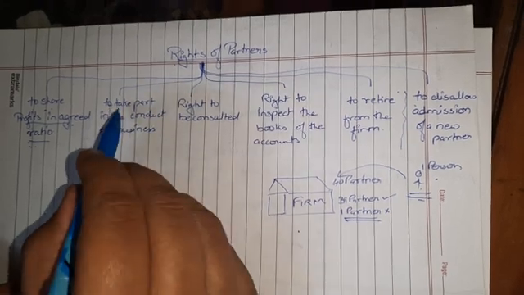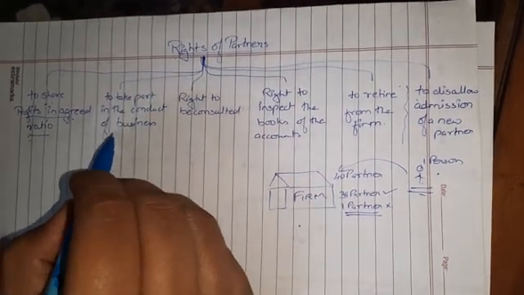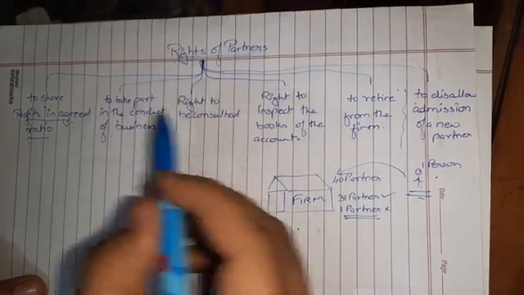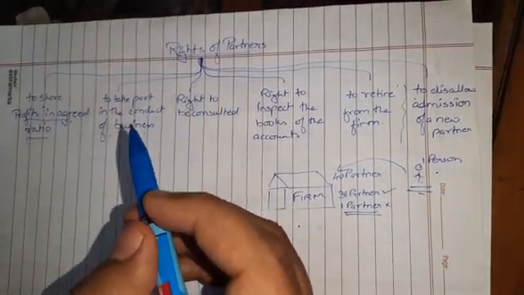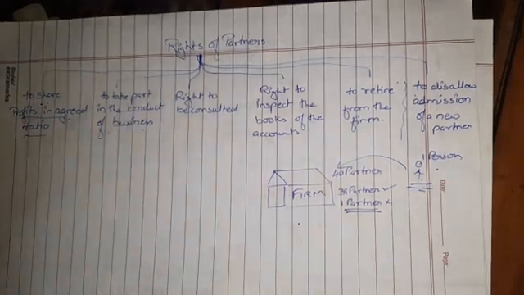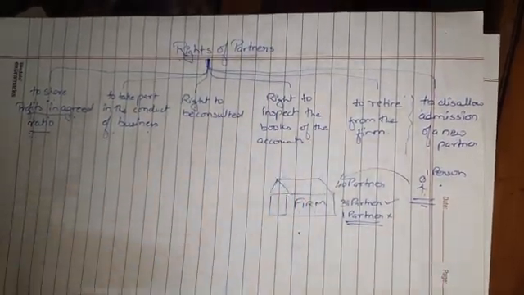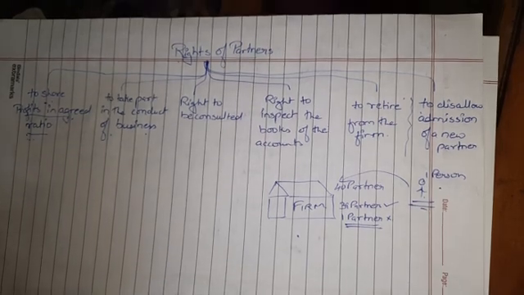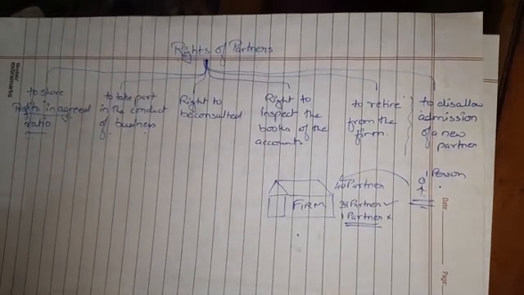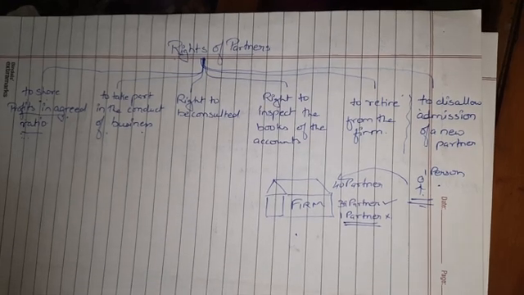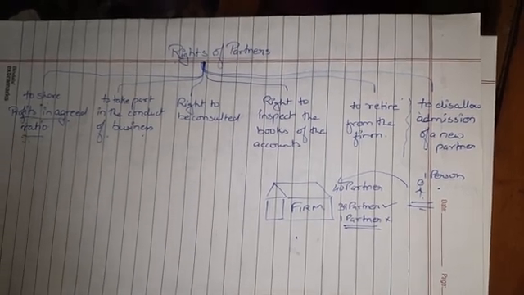Then every partner has a right to take part in the conduct of the business. Every partner has the right to be consulted whether the steps should be taken in the prospective ways for the business or not. Every partner has a right to inspect the books of accounts. Every partner has a right to retire from the firm whenever he needs, and every partner has a right to disallow the admission of a new partner. So these are the rights of partners.